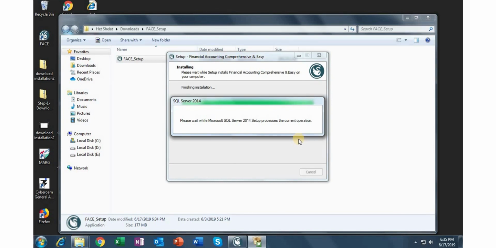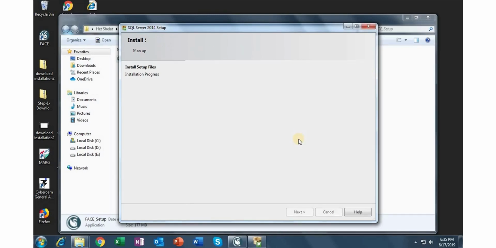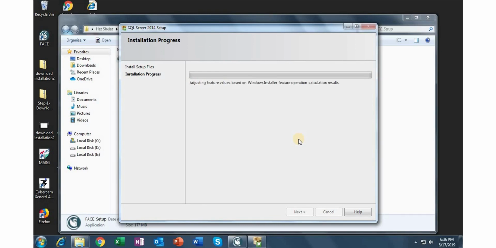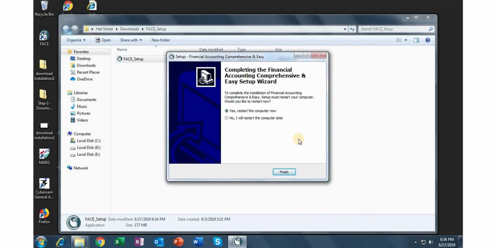Kindly wait while the SQL server is getting installed. Once the application is installed, click on Finish.